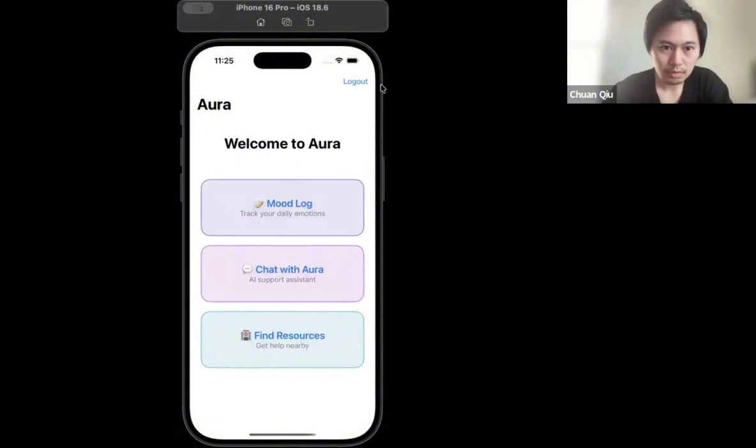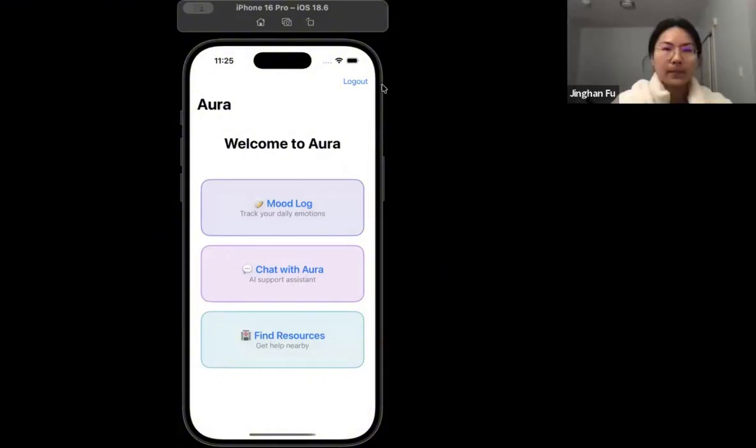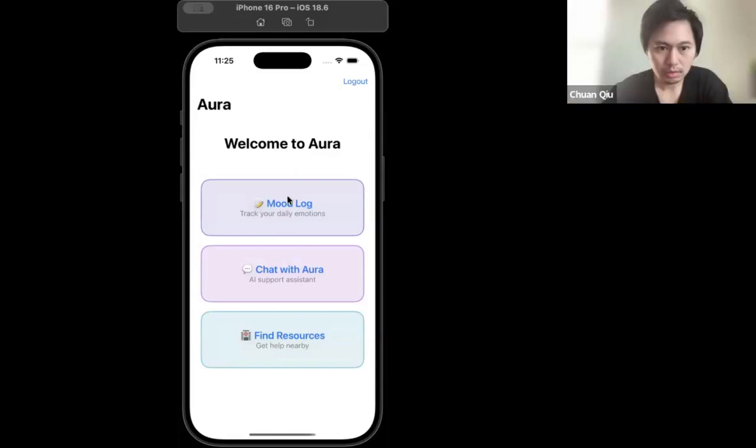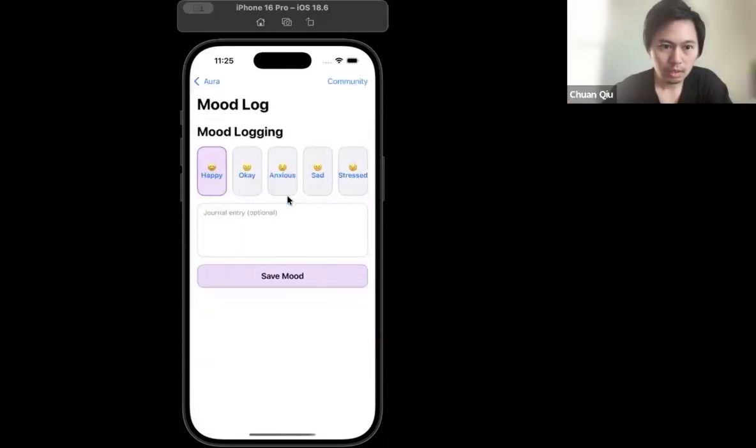Okay, so at the home screen, we can navigate to Moodlog and chat with Aura using these two buttons. So I'm gonna take you to the Moodlog first. At the Moodlog screen, we got 5 different moods the users can pick and an optional journal entry. So if I type in something, select a mood, and click save mood, the Moodlog will appear on the history table down here.